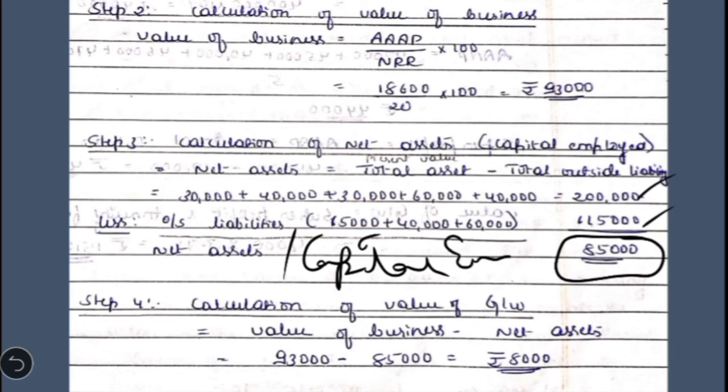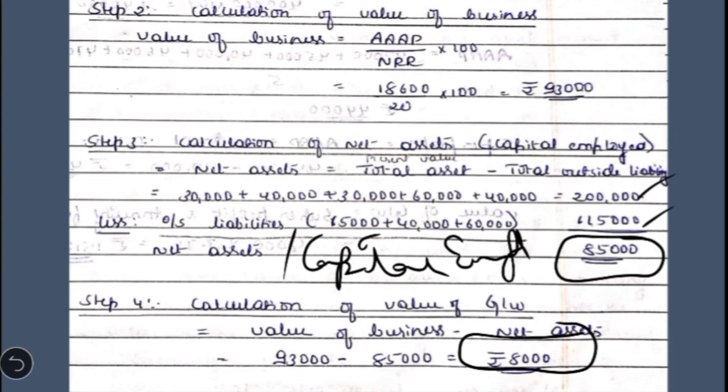Capital employed. Then in the fourth step, we are going to calculate the value of goodwill. Value of goodwill is equal to value of business minus net assets. It is 93,000 minus 85,000. The value of goodwill comes to 8,000. So this is the solution for the third question. Here I complete the third method, that is capitalization method.